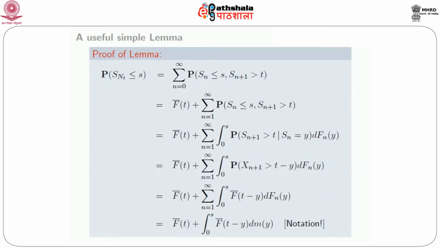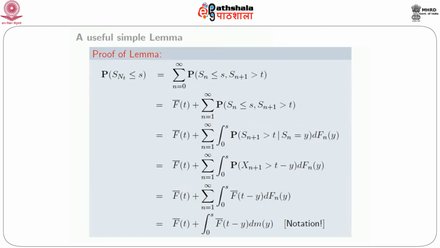So we can write the probability that S_{N_t} is less than or equal to s as a sum over n equal to 1 to infinity of the probability that S_n is less than or equal to t, S_{n+1} is greater than t, and S_n is less than or equal to s. But in the presence of S_n less than or equal to s, S_n is automatically less than or equal to t. So therefore, this is what remains.